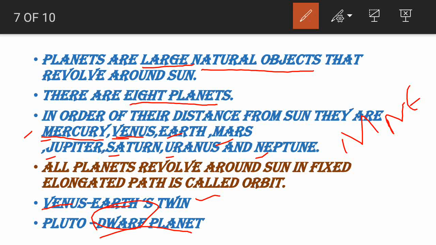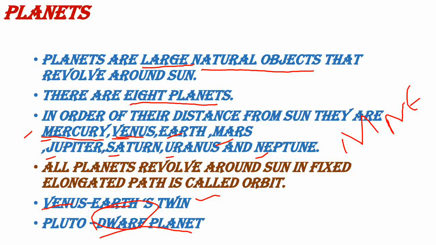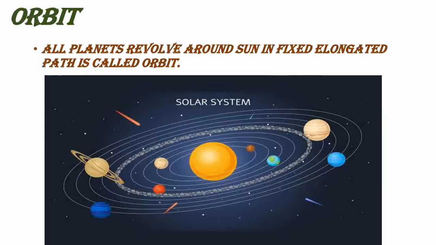Right. So what about the planets we saw? Planets are large natural objects that revolve around the sun. How many planets are there? 8 planets. What are they? According to the distance from the sun: Mercury, Venus, Earth, Mars, Jupiter, Saturn, Uranus and Neptune. Which is the nearest planet to the sun? That is Mercury. Which is Earth's twin? Venus. And Pluto is called a dwarf planet because dwarf means comparatively small. So they edited out Pluto and didn't take it into account after 2006. Totally, how many planets do we have now? 8 planets.